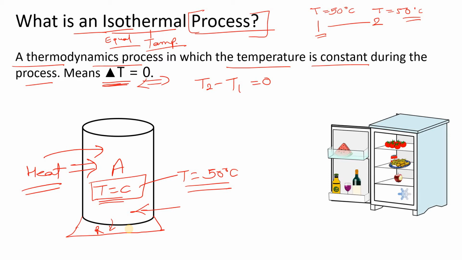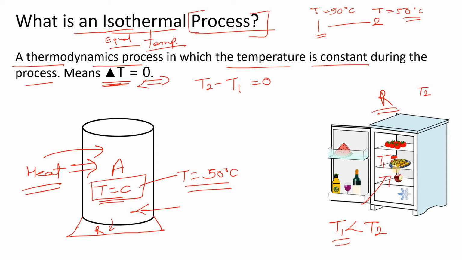The practical example of this isothermal process is a refrigerator. Here you are seeing the refrigerator. What happens here mainly is that we want our inner surface to be cooler. Suppose the temperature of this surface is T1 and the surrounding temperature is T2. So what we want is that T1 should be less than T2.